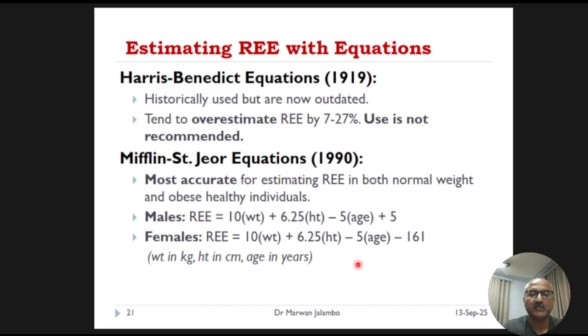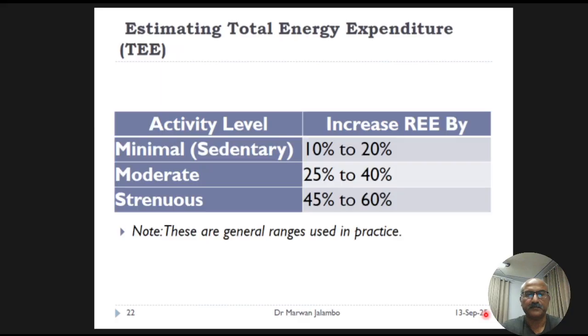Once we have estimated resting energy expenditure from the Mifflin equations, we still need to account for activity to find total energy expenditure. A simplified practical way to estimate total energy expenditure is to take the resting energy expenditure, whether it's measured or calculated, and multiply it by the activity factor. This table gives you a general range.